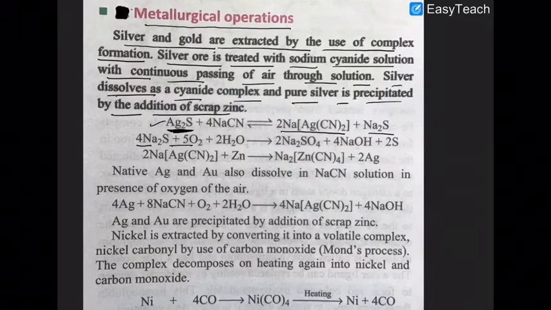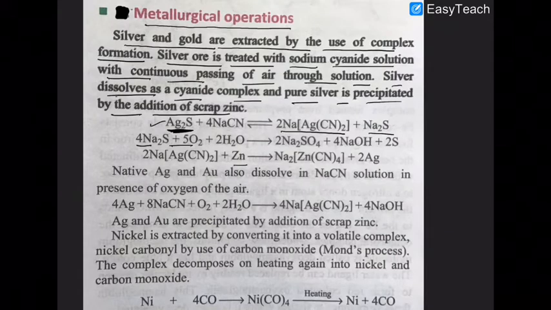and then the complex of the silver is treated with the zinc. Now you know that zinc, being more electropositive than silver, can displace the silver from its solutions. So zinc will displace the silver from the solution. And what do you have?